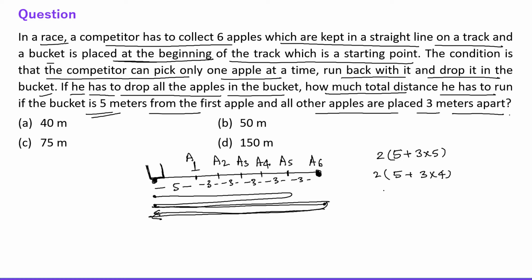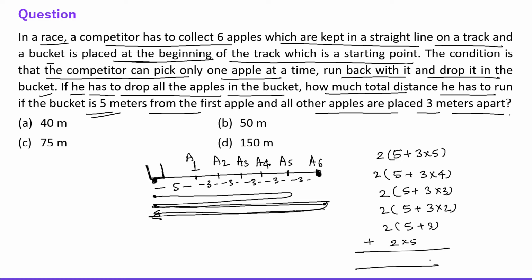Into 2. Then 5 plus 3 into 3 into 2, right? Then 5 plus 3 into 2 into 2, and then 5 plus 3 into 2, and then 2 into 5, right? Now we need to add all the numbers. These are the total distances that he will be traveling, right?